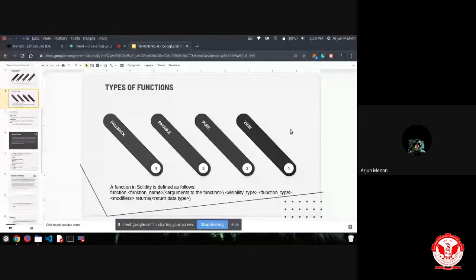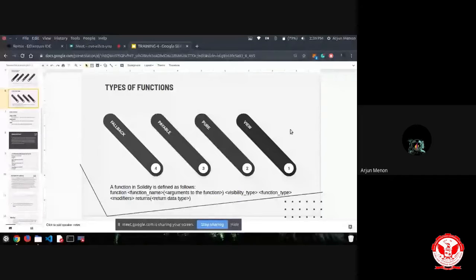Such a function can also be initialized inside a smart contract. In this figure, you can see how a Solidity function can be defined: function name, in brackets arguments if any, visibility type, function type, modifiers to the function if any, and returns a particular data type, which can be errors or anything.